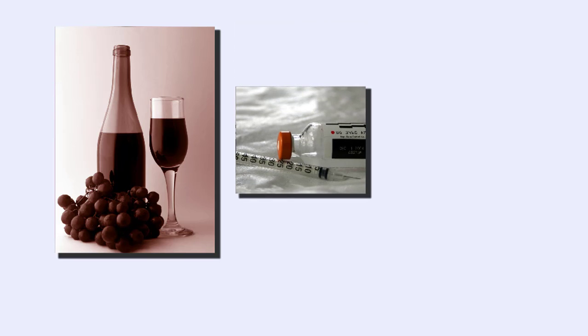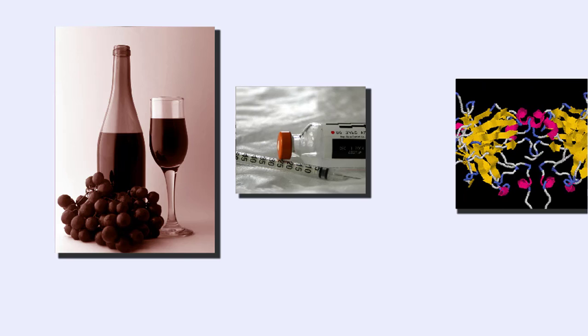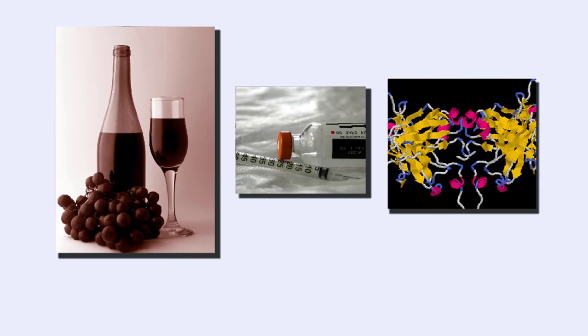Protein enzymes in yeast help ferment grape juice into wine. Insulin helps the body utilize sugars. Antibodies are proteins that help fight infections.